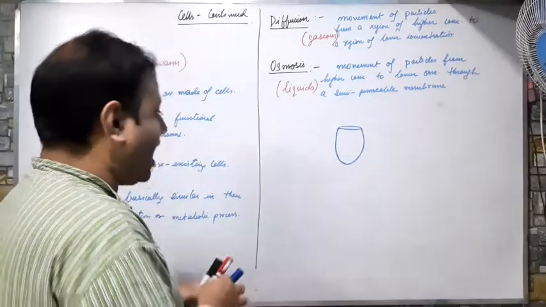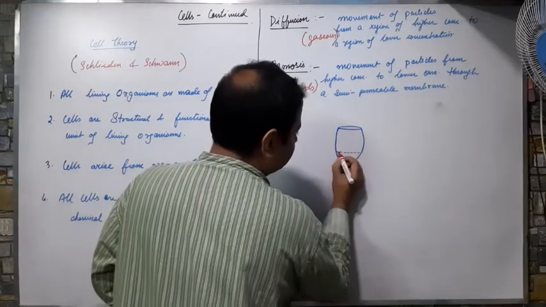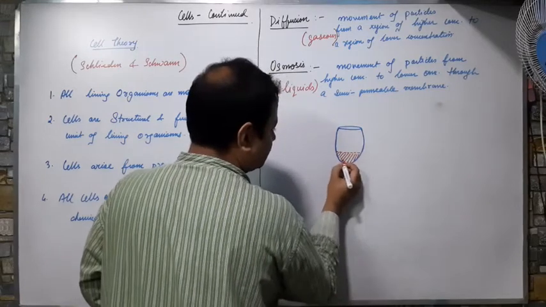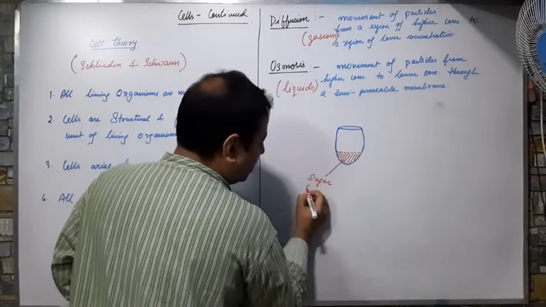I will fill the eggshell with sugar solution.